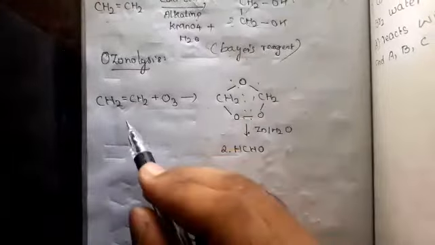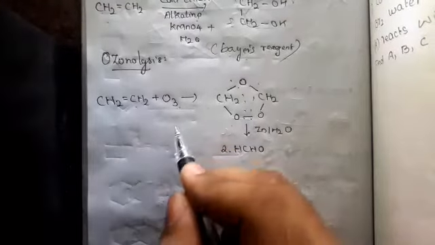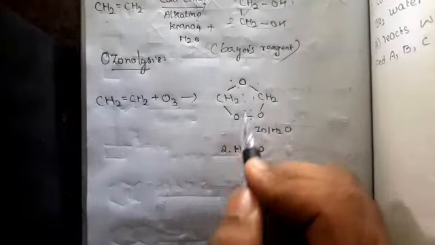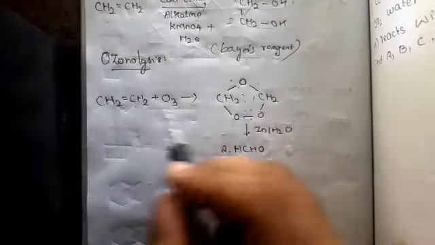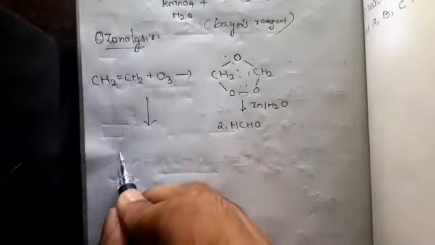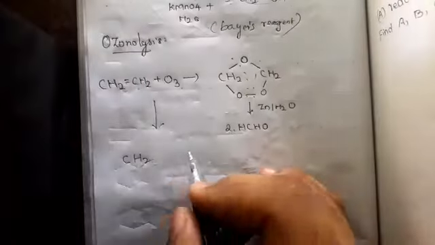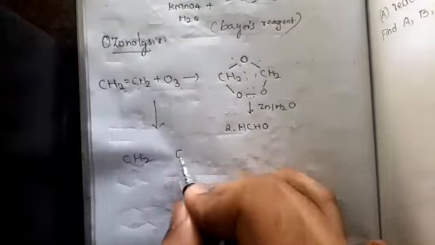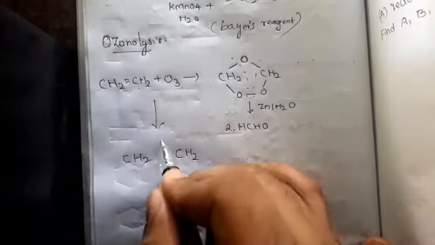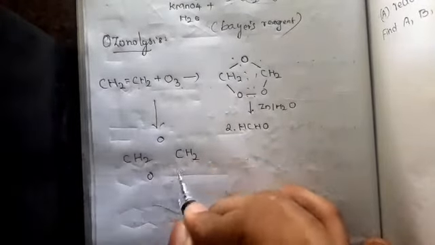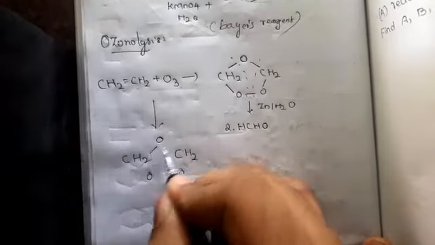Ozone is a triatomic molecule. Ozone has 3 oxygens, so you join these bonds.